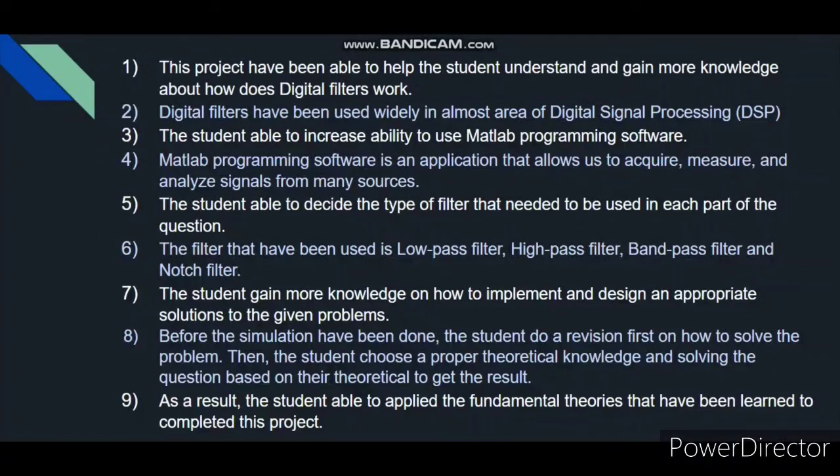Furthermore, the students gain more knowledge on how to implement and design appropriate solutions to the given problems. Before the simulation was done, the students did a revision first on how to solve the problem. Then, the students chose the proper theoretical knowledge and solved the question based on their theory to get the result. The theories that have been learned in the classes play a major role, as they teach the students how to solve the problem. As a result, the students are able to apply the fundamental theories that have been learned to complete this project.